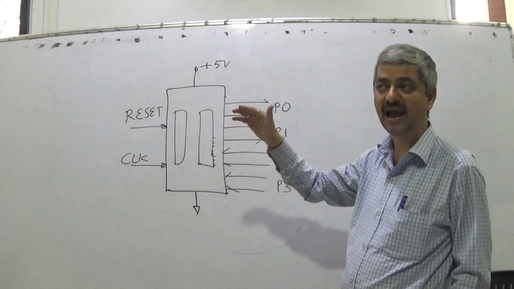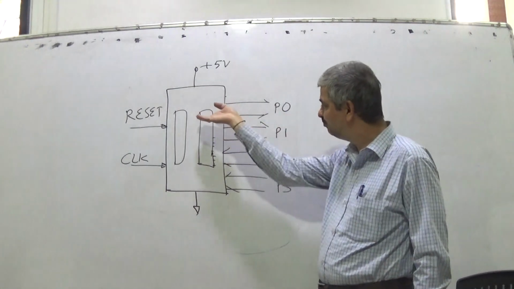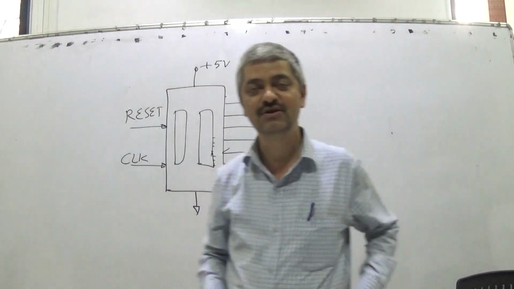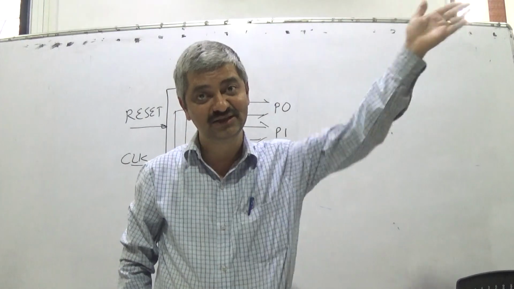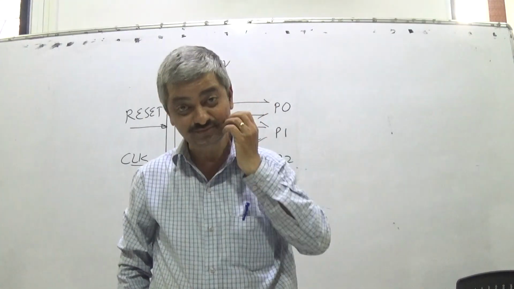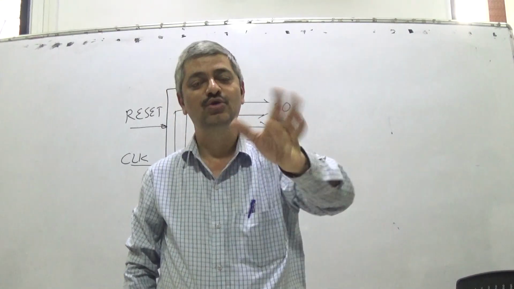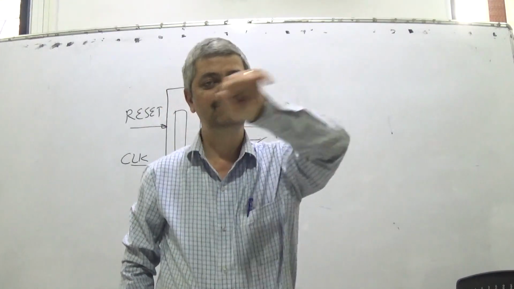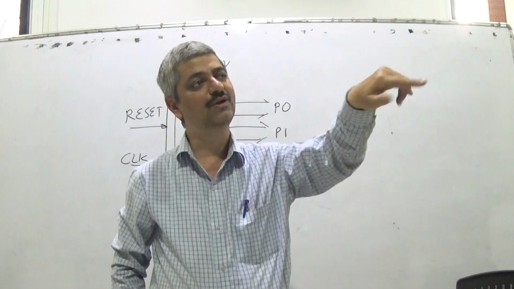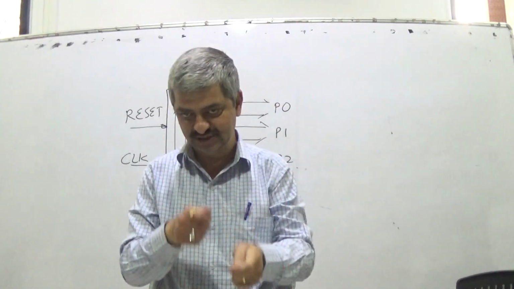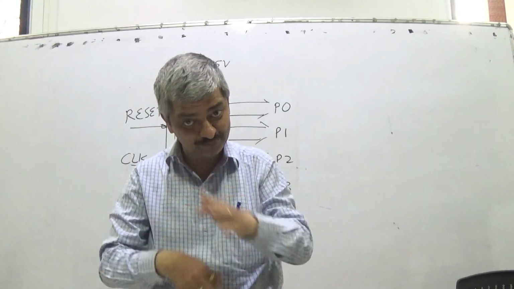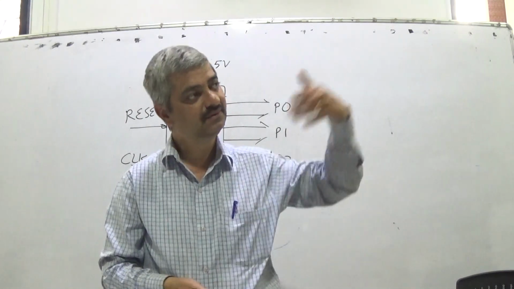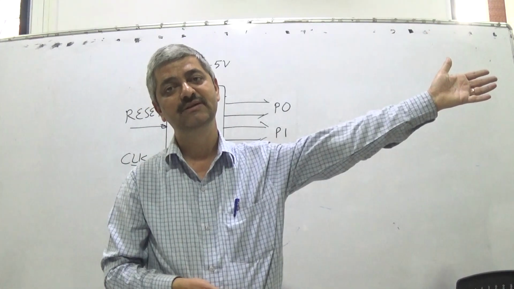And CPU will do that, and it will output the things on few other lines on which there can be an LED, I can see that, or that can control something like a relay. Suppose I want to start a motor, so that pin will become 1. Once that pin becomes 1, the motor will start. So multiple switches are there. Based on multiple switches, based on their appropriate combination, the things will begin.